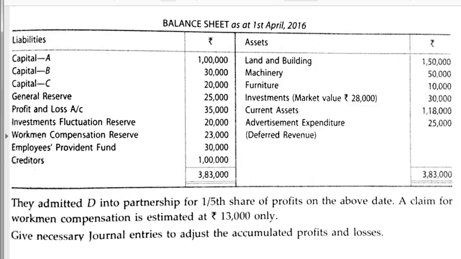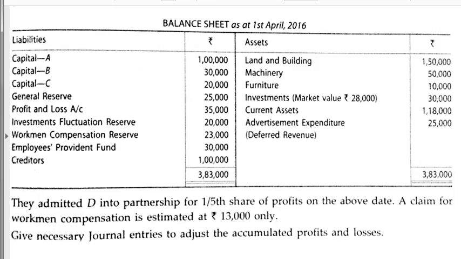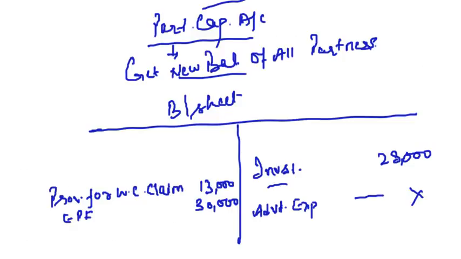Clear, friends? Employees Provident Fund, yes, it will appear because it is a liability. EPF of 30,000 will appear as such in the balance sheet. Sundry creditors, yes, they will appear at 1 lakh, and your balance sheet will tally 100% if your partners' capital accounts are prepared correctly.